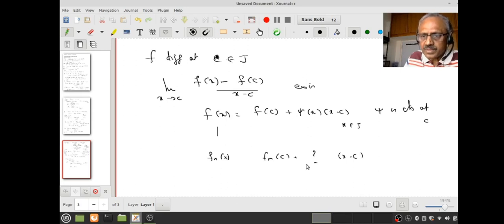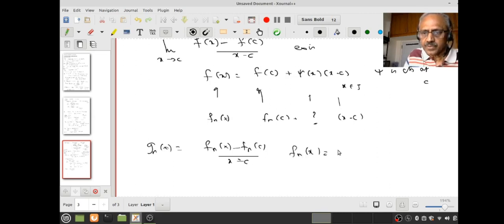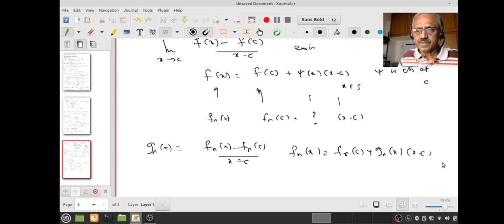Can I write something here? These are the limits, right? This converges to this, this converges to this, and this is okay. Something converges to this, but let me not worry about it. Do I get this? Now let's look at what is gn(x). gn(x) is fn(x) minus fn(c) by x minus c. Therefore, fn(x) is going to be fn(c) plus gn(x) into x minus c. Do you understand this? Yeah, therefore what should I write here? g(x).